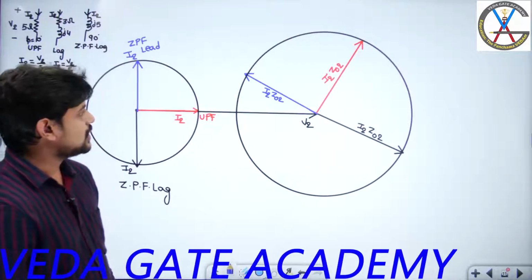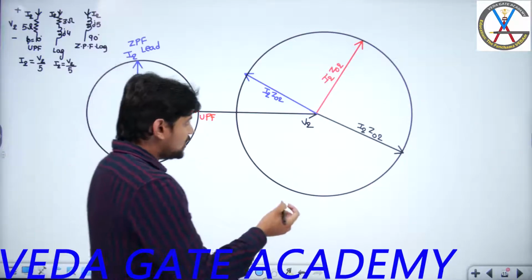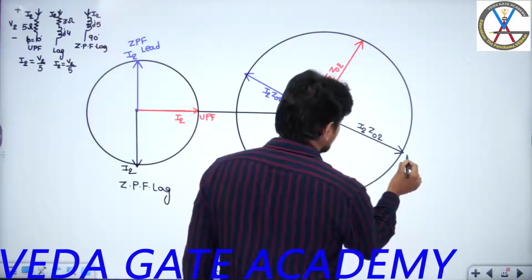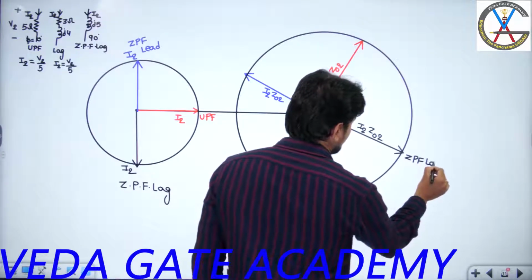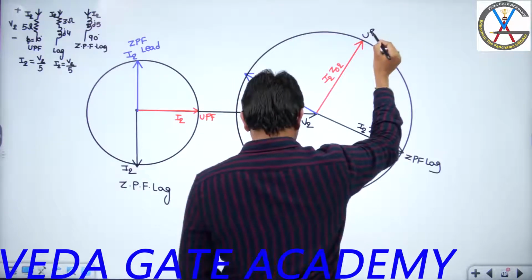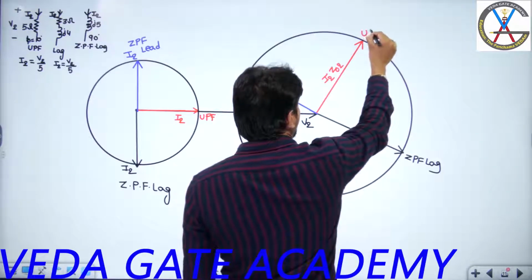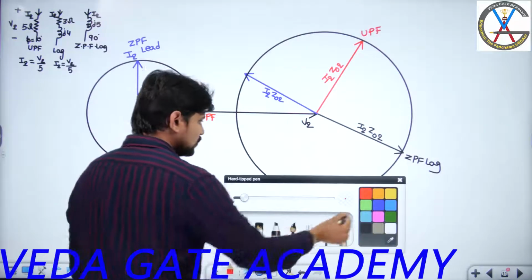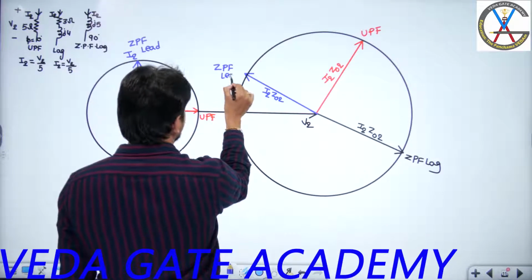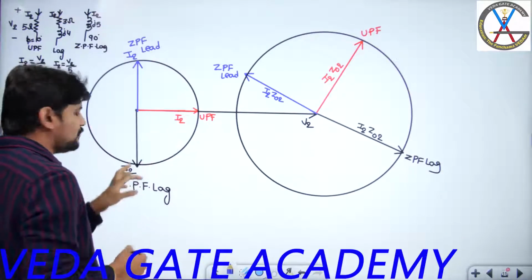So this is I2 Z02, which becomes constant anywhere. By the way, this I2 Z02 corresponds to which power factor? This is corresponding to ZPF lag. Yes or no? And this red color corresponds to unity power factor. And this blue color corresponds to ZPF lead, right?